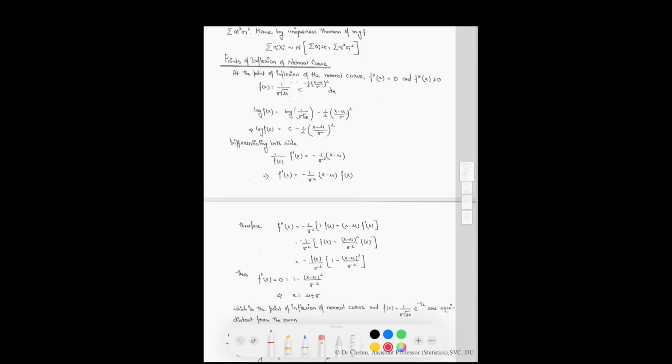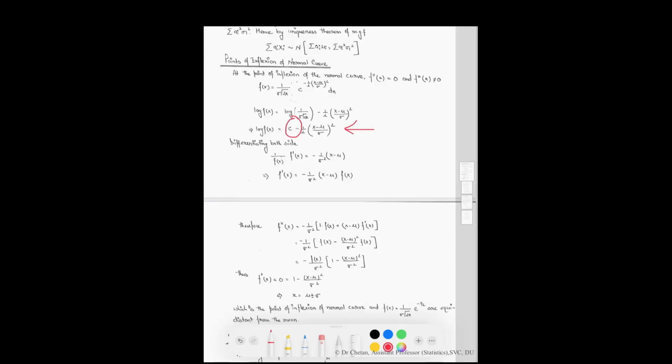Another topic concerned with the normal distribution is the point of inflection of the normal curve. At the point of inflection of the normal curve, the value of the second derivative of the function is equal to 0. According to the definition, the PDF of the normal distribution is given by this quantity. Taking log on both sides, we will get this, or we can write this quantity where c is a constant.